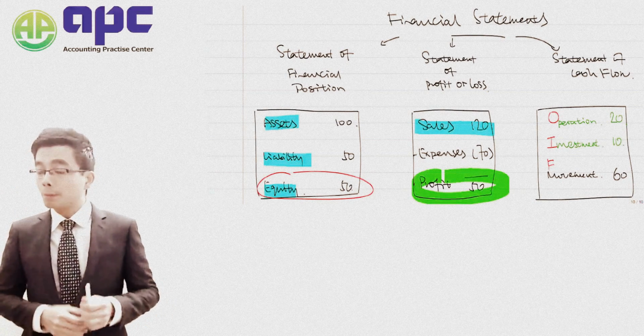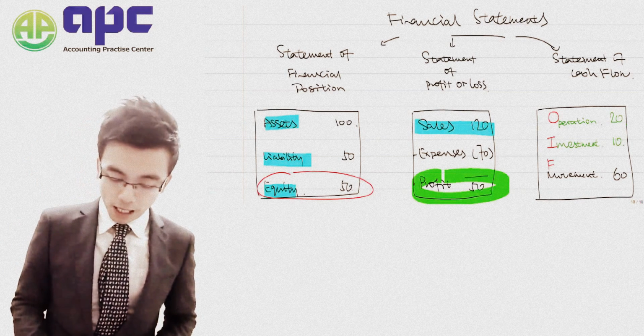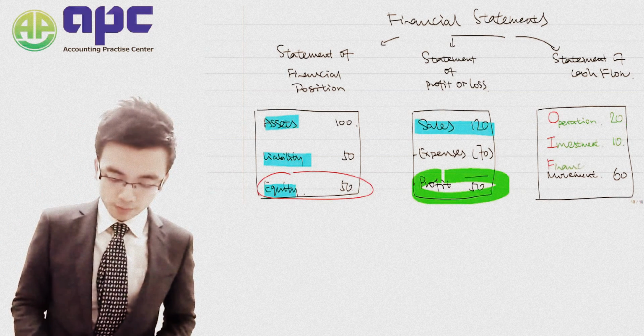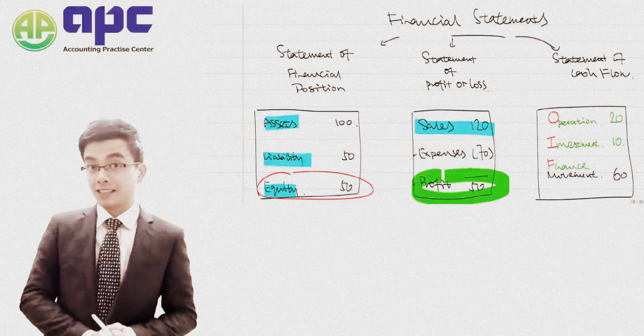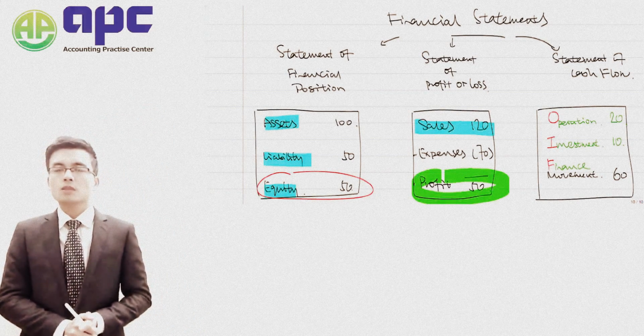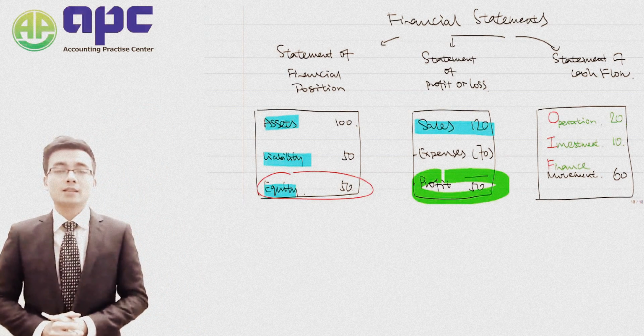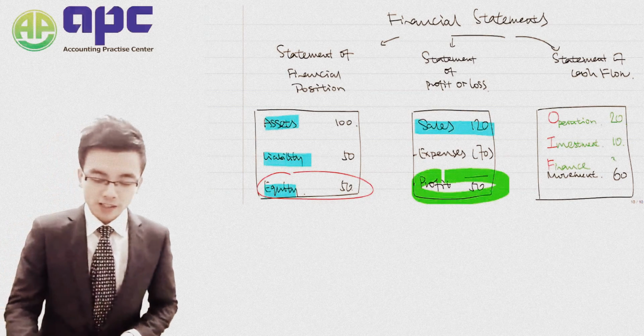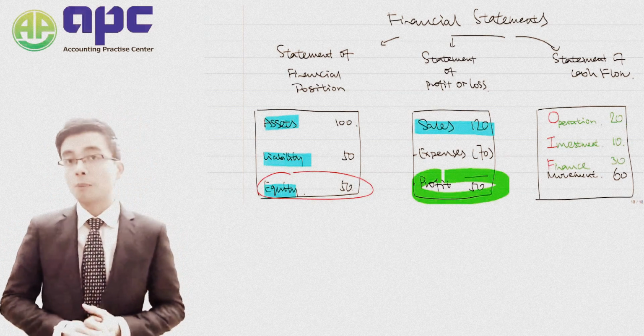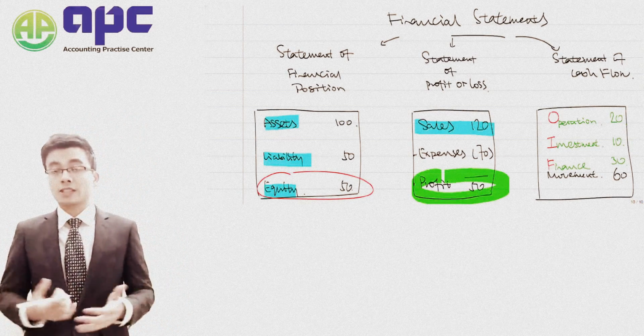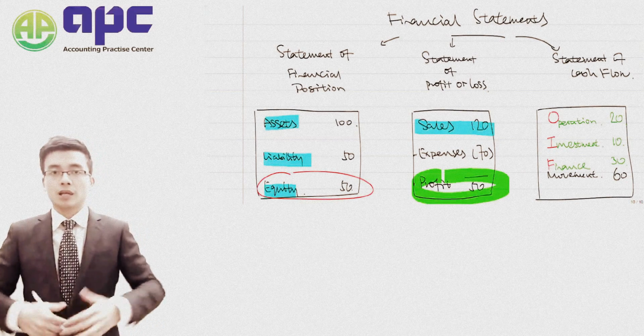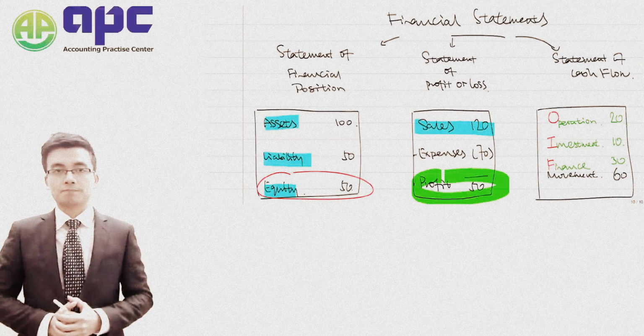Or maybe it will be because of the financing activity. For example, during the year, I borrow $30 worth of cash from the bank. And hence, of course, the cash balances within a company has increased by 30.